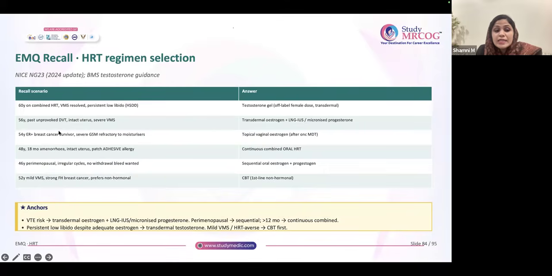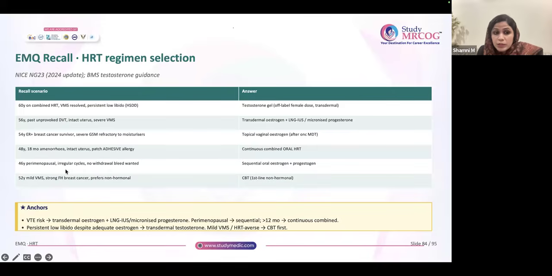54-year-old patient, breast cancer survivor, severe dyspareunia and vaginal symptoms, refractory to moisturizer. So you can give her topical vaginal estrogen, but you have to discuss with MDT. 48-year-old, 18 months amenorrhea, intact uterus, patch adhesive allergy. Uterus is there. So definitely combination of estrogen and progesterone. Patch allergy. So give her continuous combined oral HRT. So this scenario is clear.